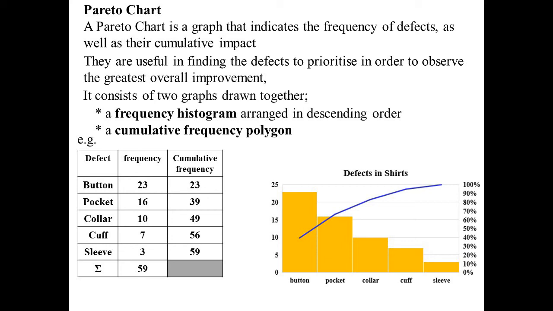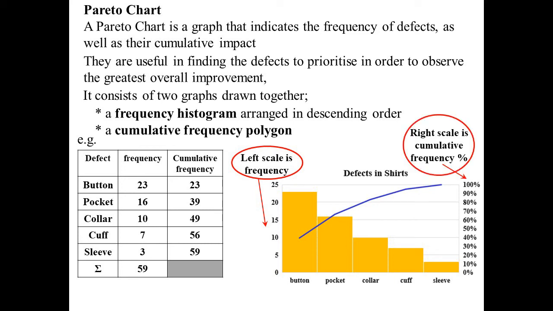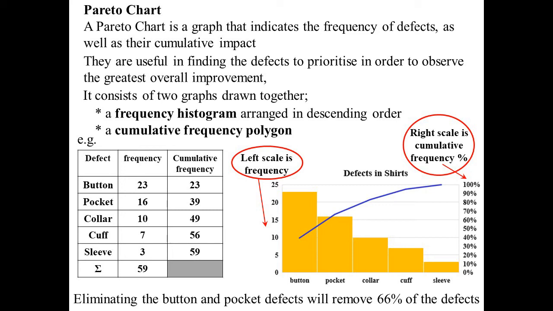Now you'll notice I've got two different scales here. The left scale is frequency, so that's used for the histogram. And the right-hand side is the cumulative frequency percentage. It's obviously used for the polygon. Okay, so the question for this one is, we could look at this and say, well, if we just worked on eliminating the button and the pocket defects, that will get rid of 66% of all the defects. So rather than focusing on everything, I can still get rid of half of the defects by just looking at two of the things. That sort of chart is what we call a Pareto chart.